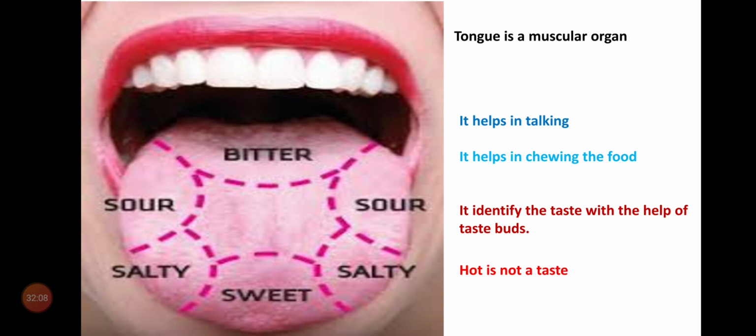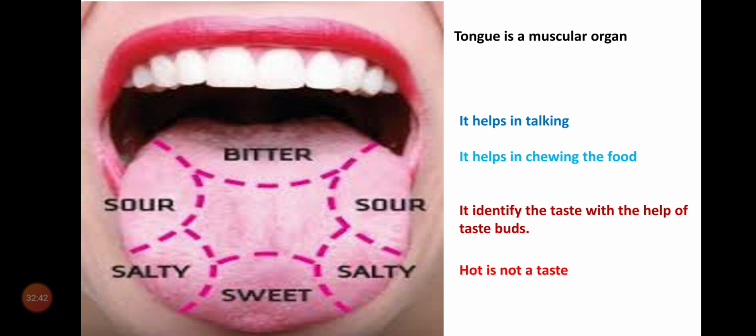We think teeth are helpful in cutting, tearing, chewing food. Tongue also helps in chewing the food. And there is another advantage. It identifies the taste with the help of taste buds. Small buds are there on the tongue. So these are called taste buds.